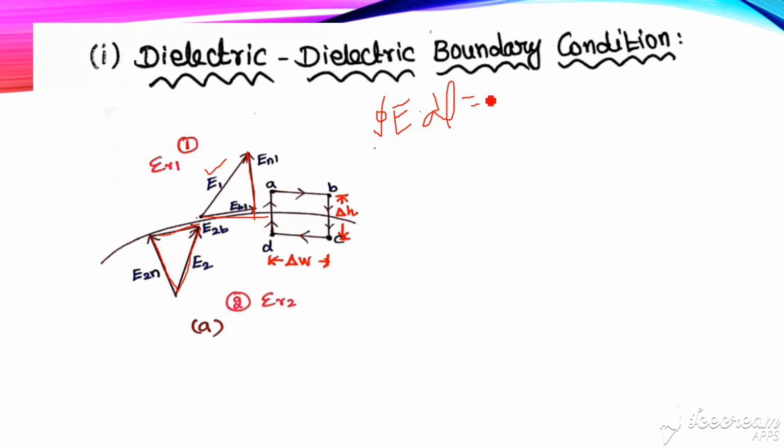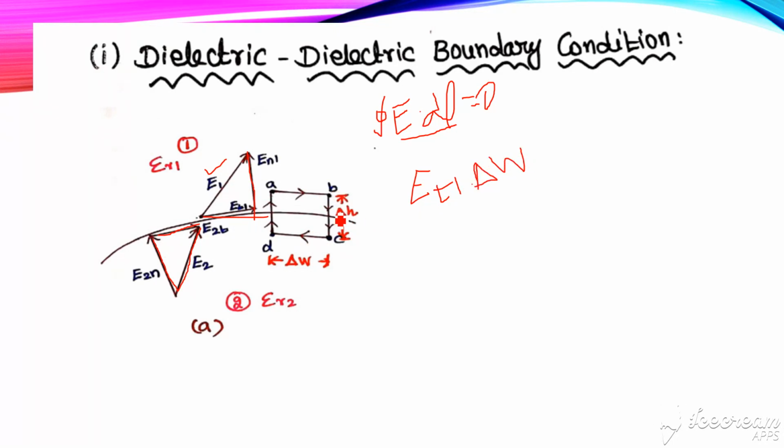This means over the closed path, the multiplication of electric field intensity and length is equal to 0. So now we need to write this expression with respect to this closed path. While considering A to B, along A to B the field is ET1, that is ET1 is the field, multiplied by the corresponding length, which is del W. This is the first term with respect to line AB.